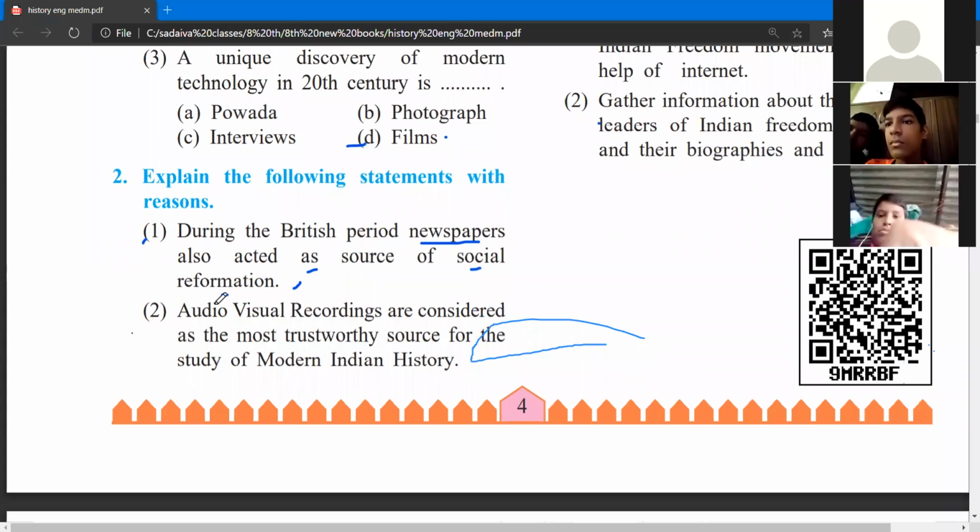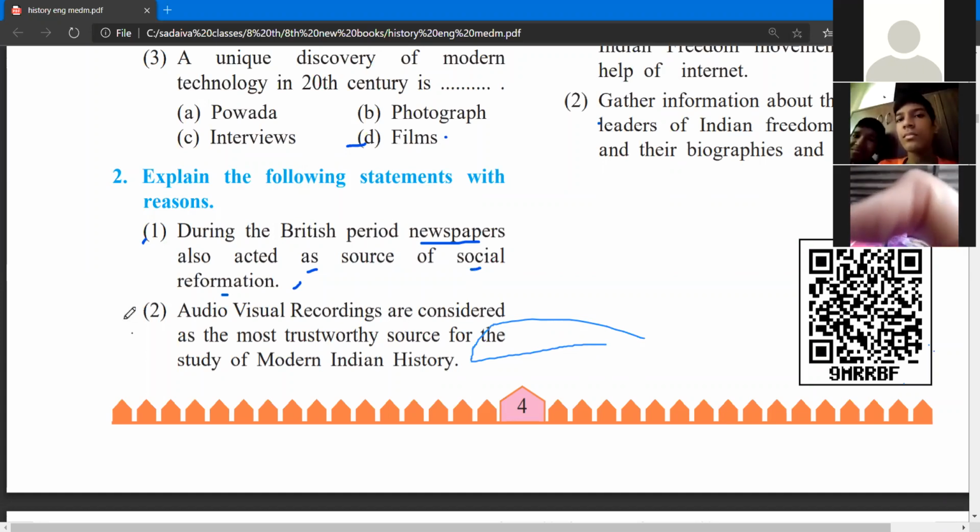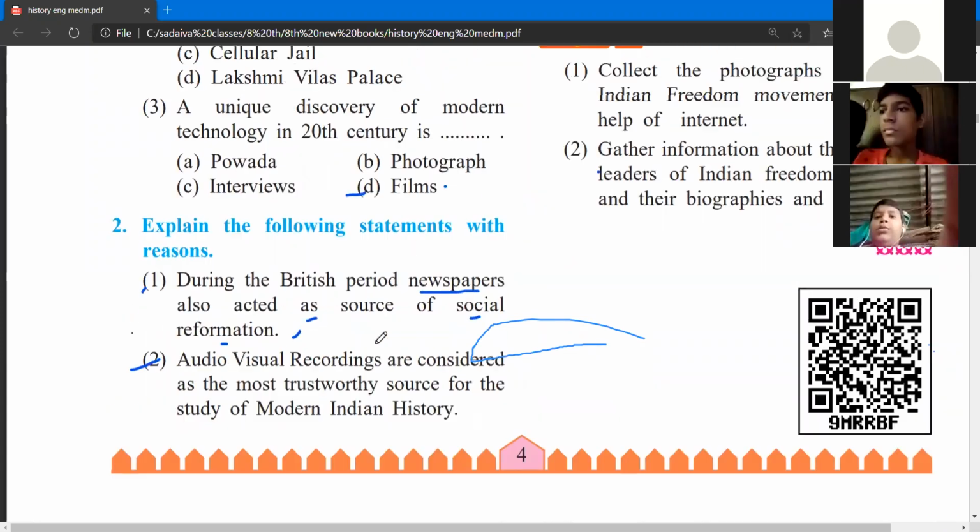So that's why audio visual recordings are considered trustworthy. Even oral songs can be modified, and paintings can be modified, but photographs and recordings are as they are, we can't modify anything in them. So this is why they are the most trustworthy.